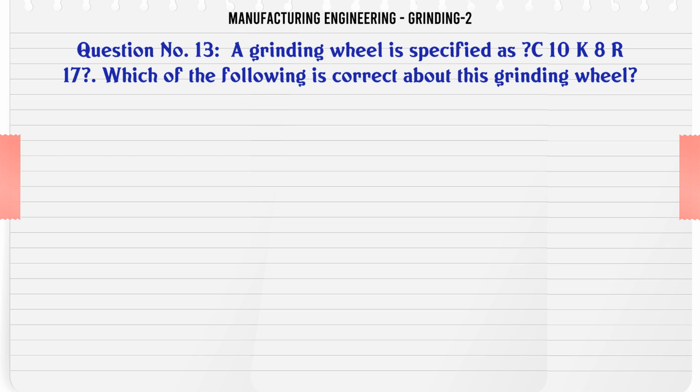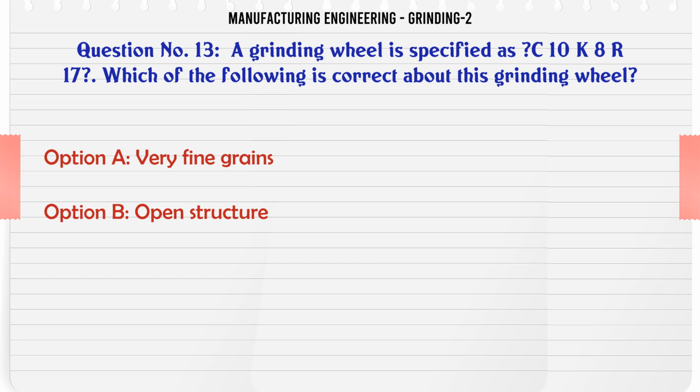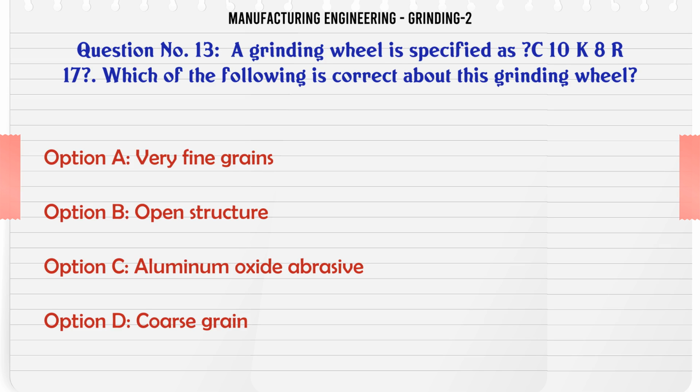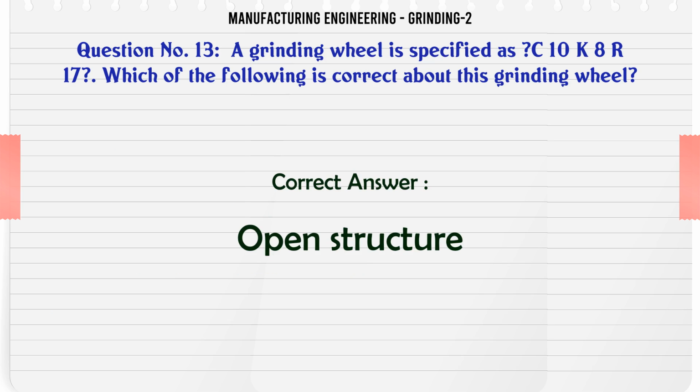A grinding wheel is specified as C10K8R17. Which of the following is correct about this grinding wheel? A. Very fine grains, B. Open structure, C. Aluminum oxide abrasive, D. Coarse grain. The correct answer is open structure.